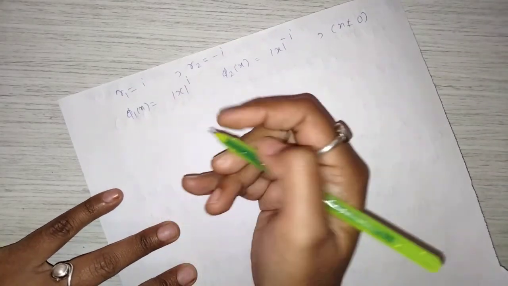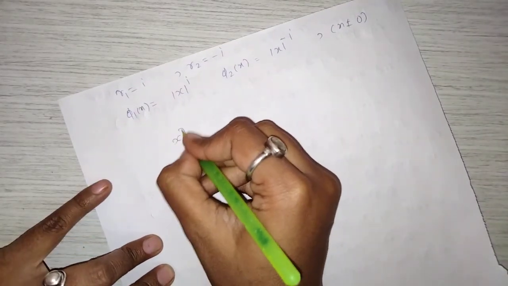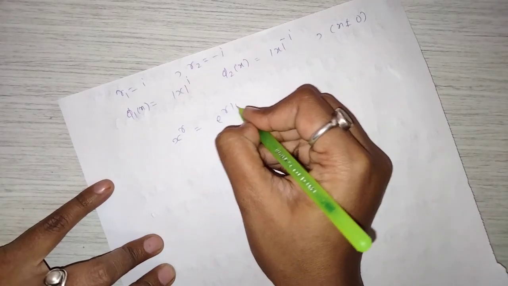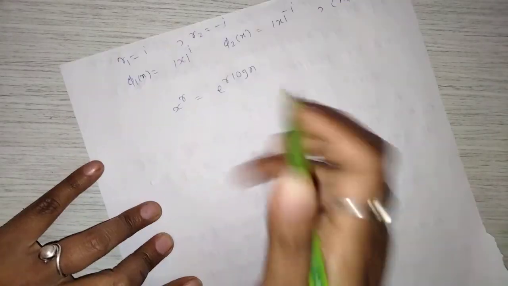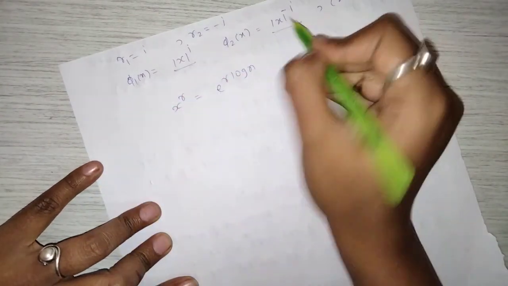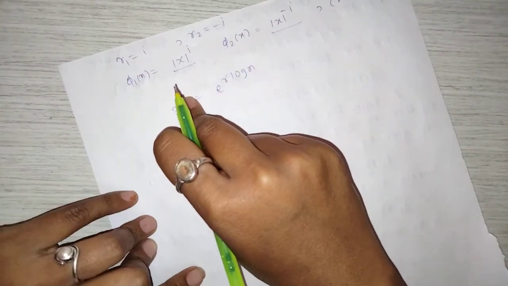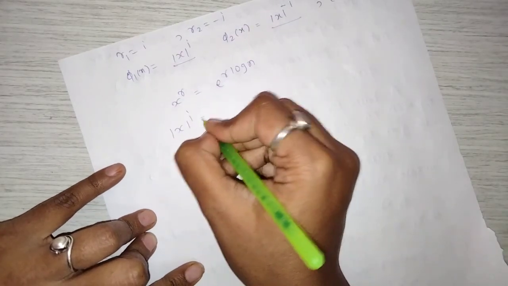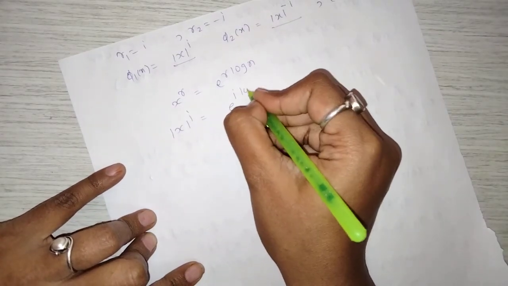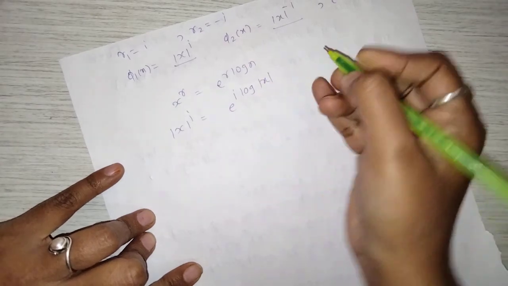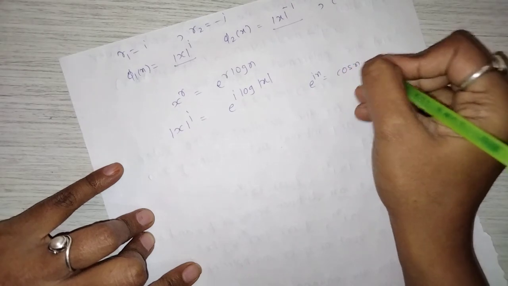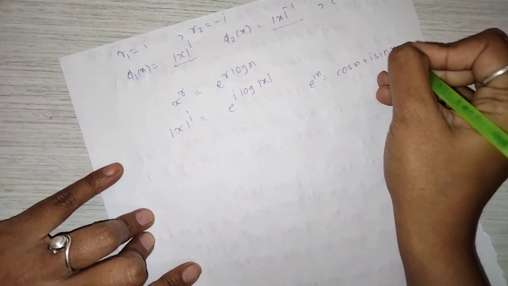Now we have already seen that if r is complex, then x raised to r is in the form of e raised to r log x. So here we have mod x raised to i, mod x raised to minus i, means r is in the form of complex. So mod x raised to i equal to e raised to i log of mod x. And we know that e raised to ix equal to cos x plus i sin x.